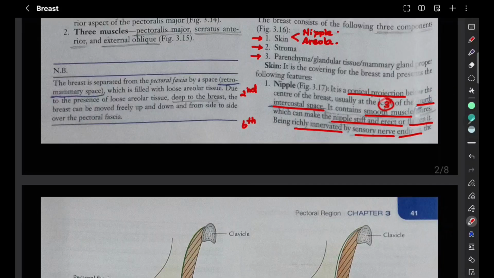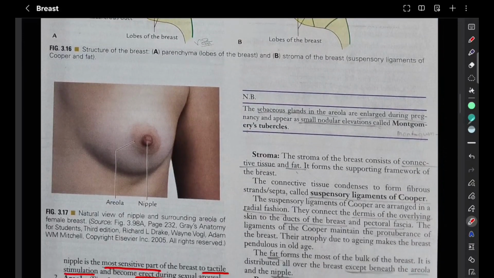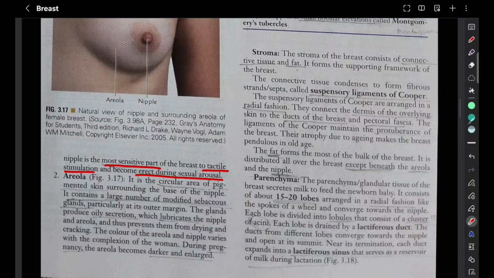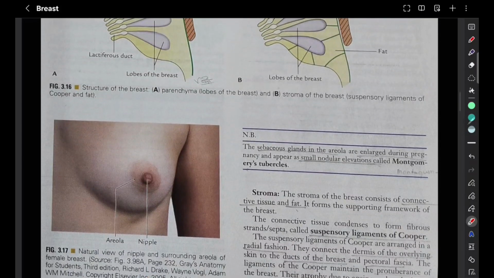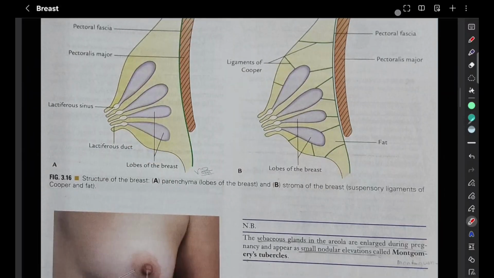Third point, it contains smooth muscle fibers which can make the nipple stiff and erect, or flatten it. Fourth point, it is richly innervated by sensory nerve endings. If there are more sensory nerve endings, it is more sensitive to tactile stimulation, and it is going to become erect during sexual arousal. Right. So this is about the nipple.